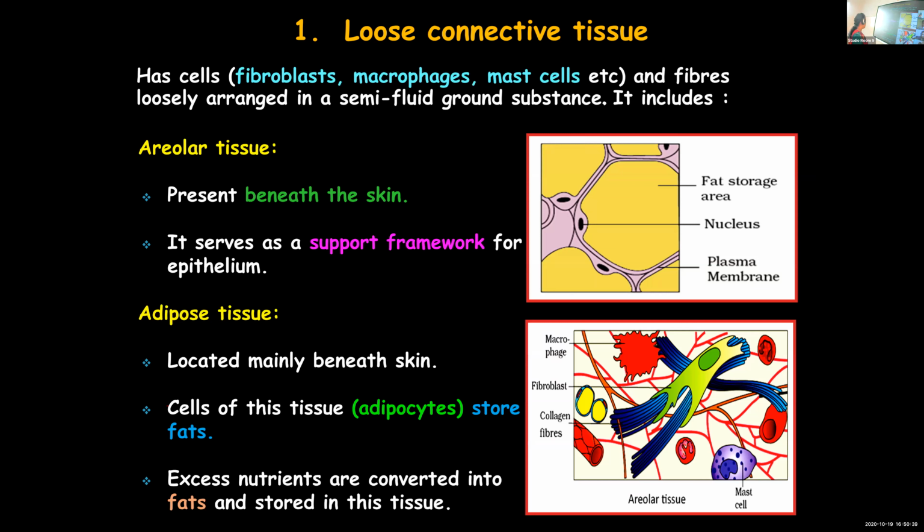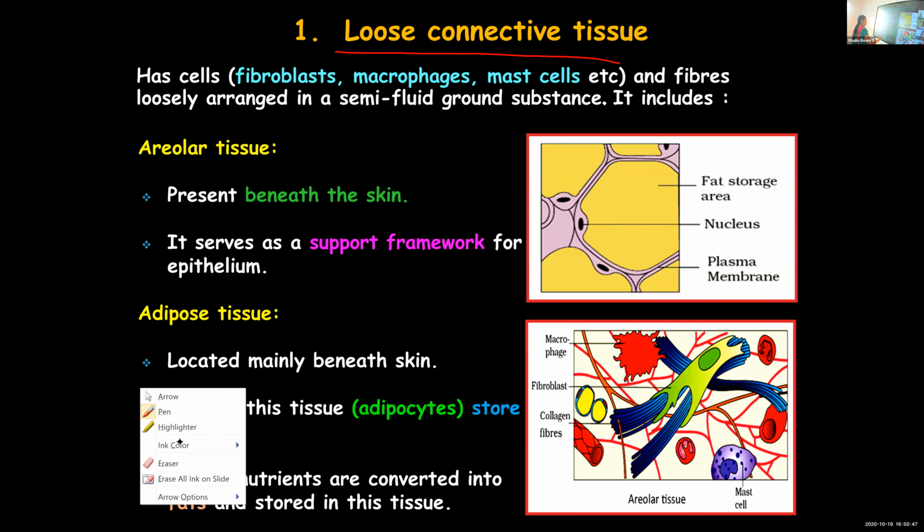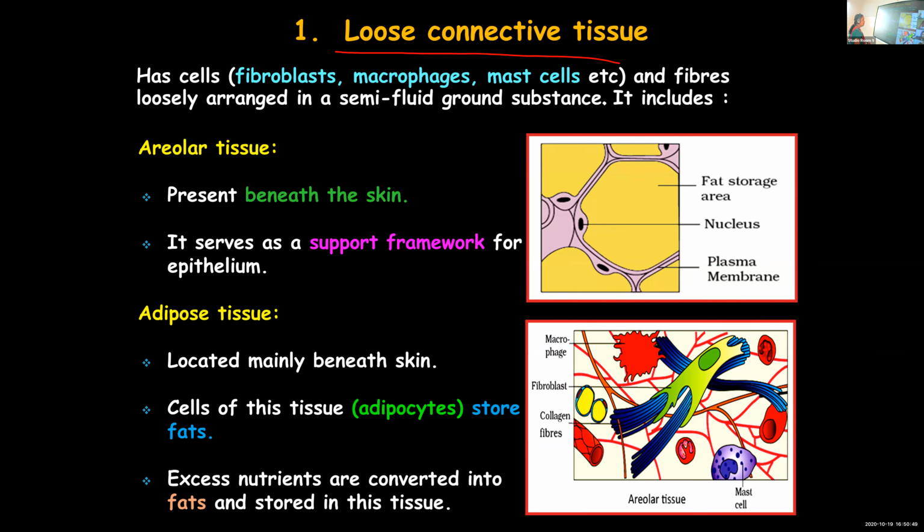So I'll repeat the points we covered. We were discussing loose connective tissue, and loose connective tissue is of two types, areolar tissue and adipose tissue. In these tissues, the different cells and fibers, cells like fibroblasts, macrophages, and mast cells, are arranged in a semi-fluid matrix.